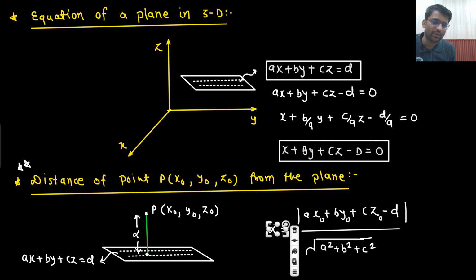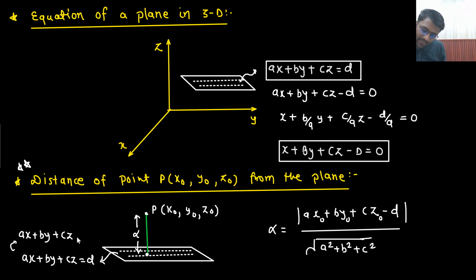So what is the formula? This is the formula of the distance. The equation of the plane is given as ax plus by plus cz minus d equals 0. From here you take only the left hand side. In this left hand side, in place of x, y, z, you put these coordinates x naught, y naught, z naught. Whatever numerical value you get, take its mod divided by under root a square plus b square plus c square. So simply take the under root of the squares of the coefficient of x, coefficient of y, and coefficient of z.